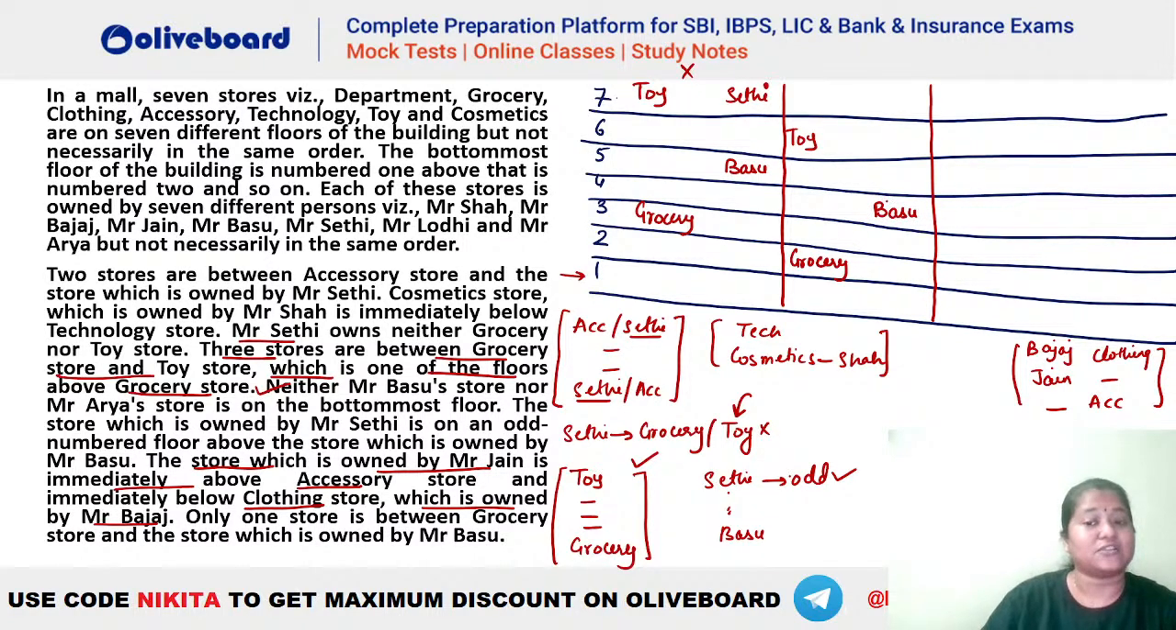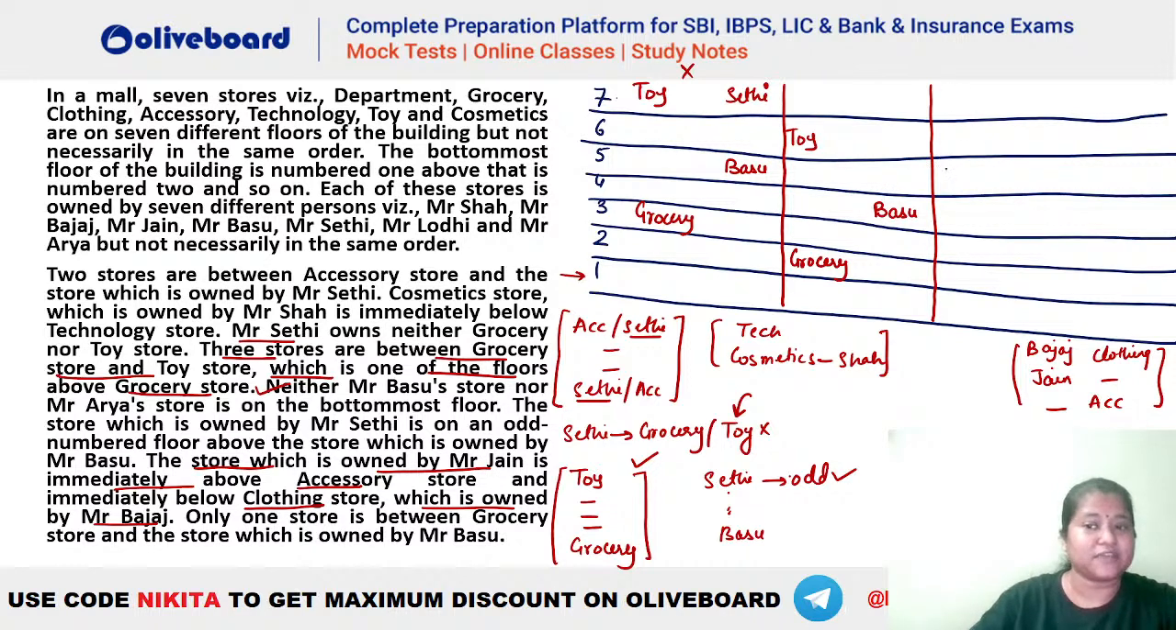Okay. And it is given that Basu के ऊपर we should have Mr. Sethi on an odd numbered floor such that he is not having toy or he is not having grocery. ठीक है, anyways that is not happening here. So you can see toy तो वैसे भी 6 पे है, so 5 and 7 can be there for Mr. Sethi. So we will use that later.